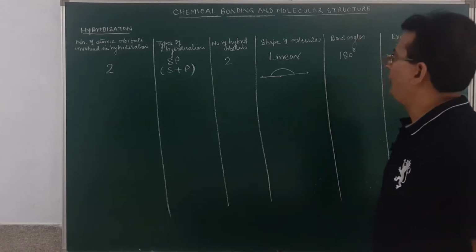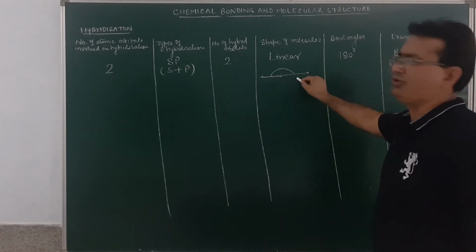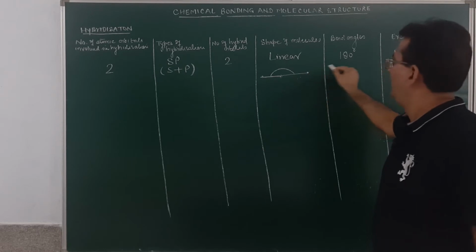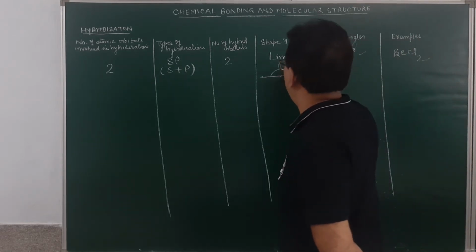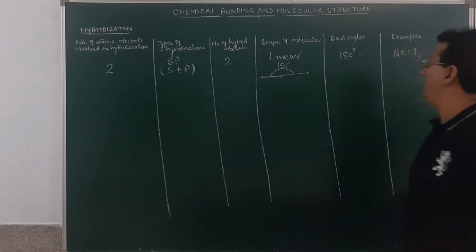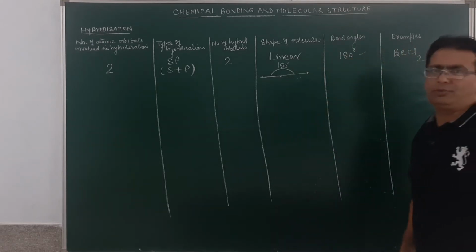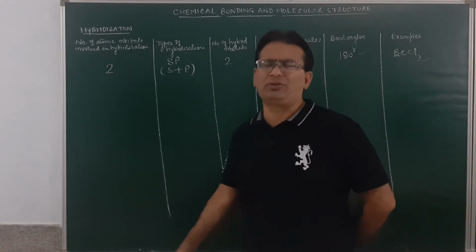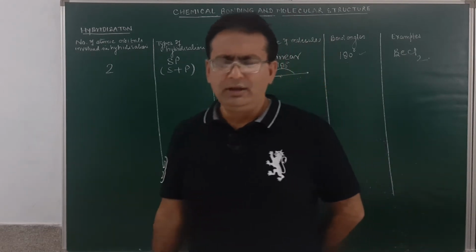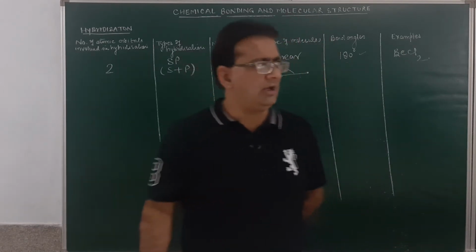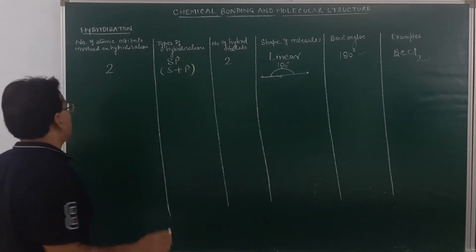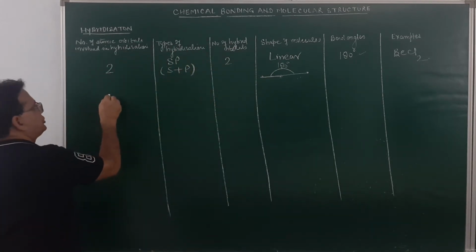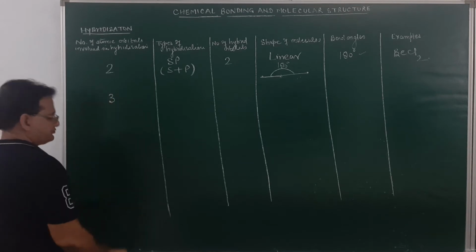How many hybrid orbitals will be obtained? 2. What will be the shape of the molecule? Linear geometry. You may see it's a straight line shape with a bond angle of 180 degrees. All these are regular geometries. An example is beryllium chloride. There may be many examples, like the C2H2 molecule and many others. Is it clear, students?